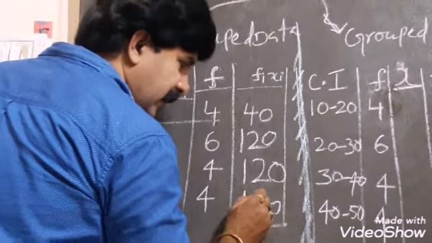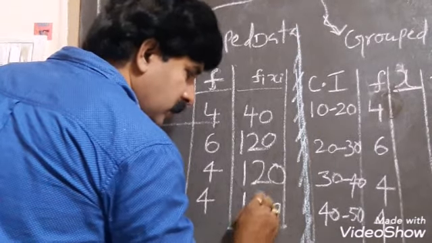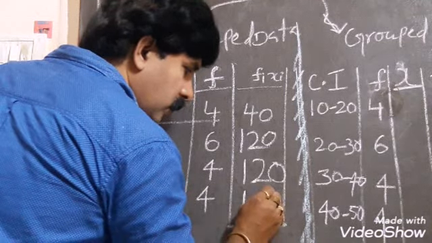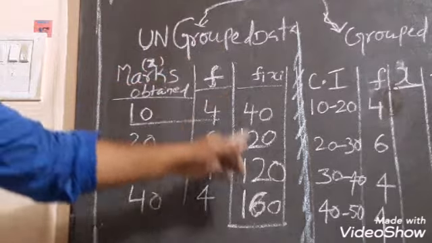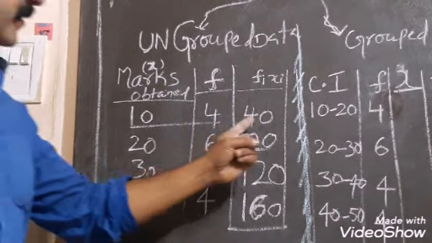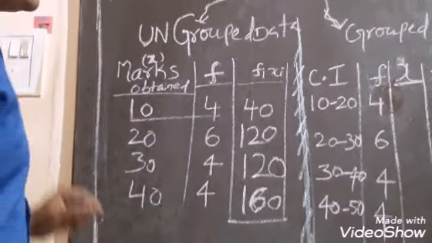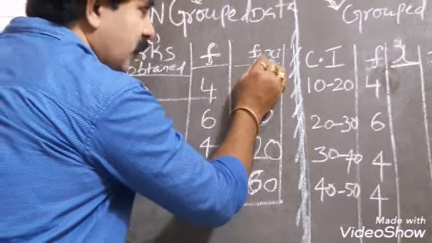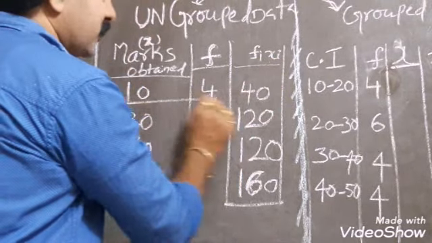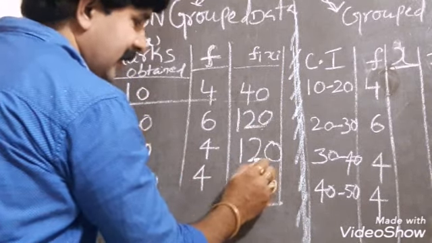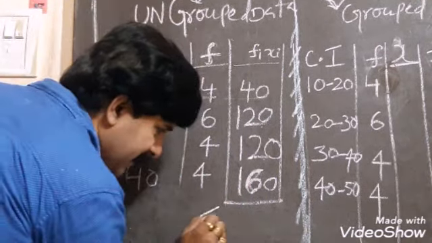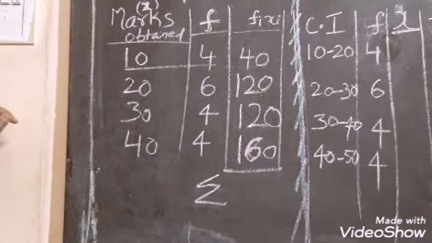So what is the total mark? What is the total of the marks all the students obtained? You have to combine this. If you combine f1x1 from the first class, the second class, the third class, that will be written as sigma. Sigma means total.